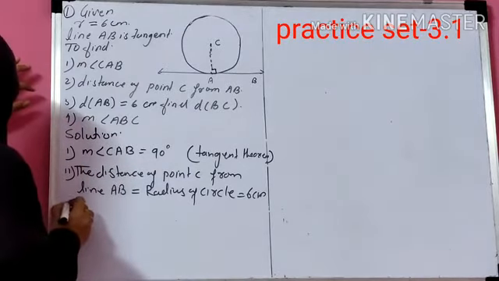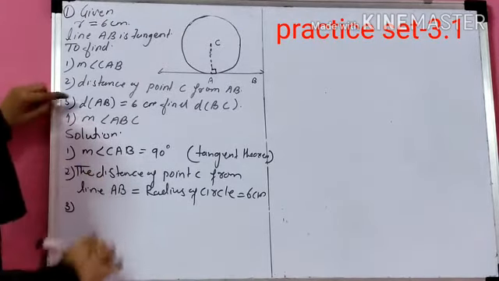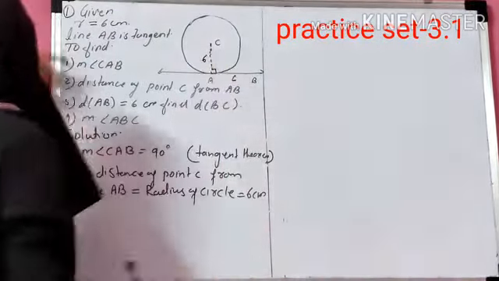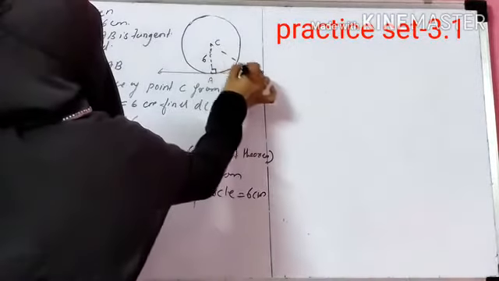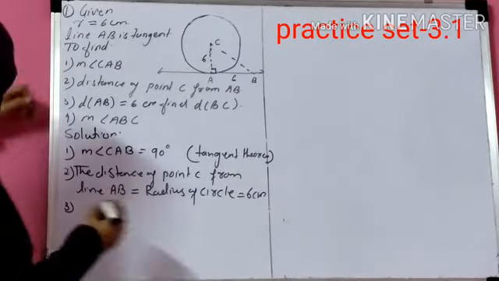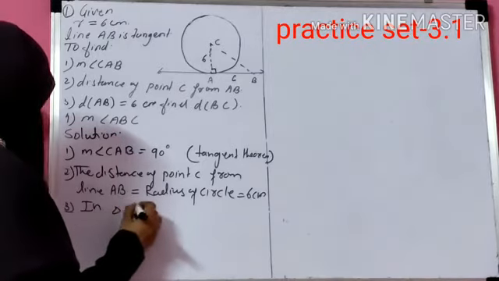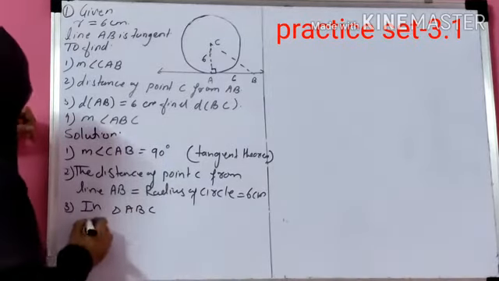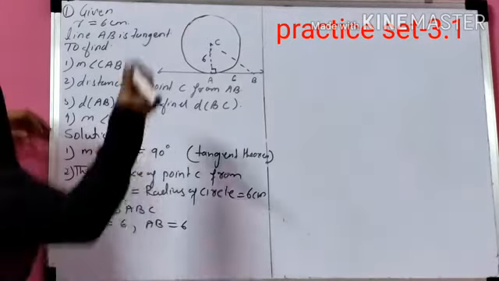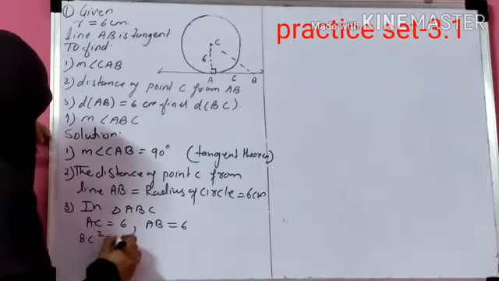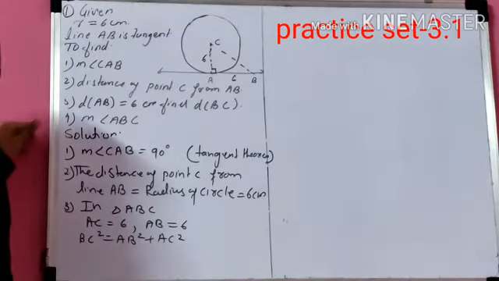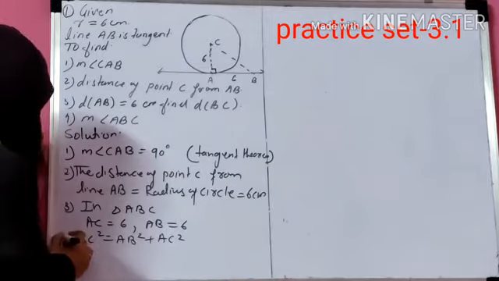Now the third question is, in the third question they said distance AB is 6 centimeter and we know that CA is 6 centimeter, then we have to find BC. Now join BC. Okay, in triangle ABC by Pythagoras theorem you can find BC. In triangle ABC, AC is equal to 6 and AB is equal to 6. Two sides we know, 6 and 6 centimeter. To find the third side we are going to apply Pythagoras theorem.